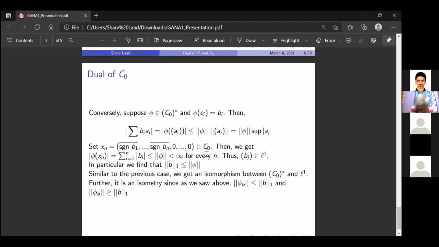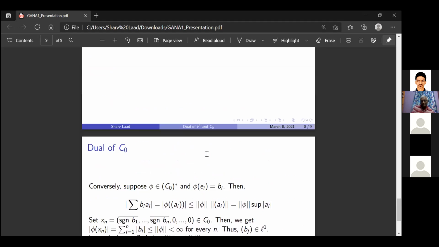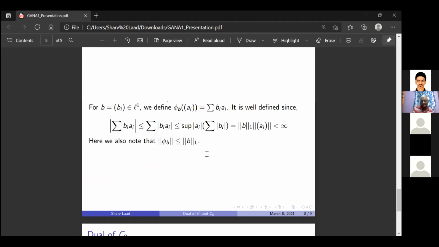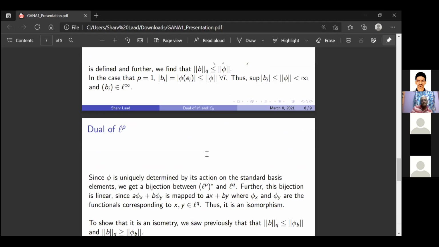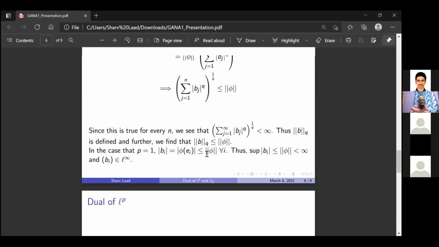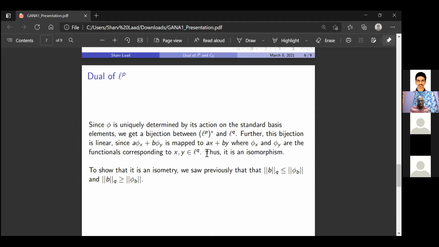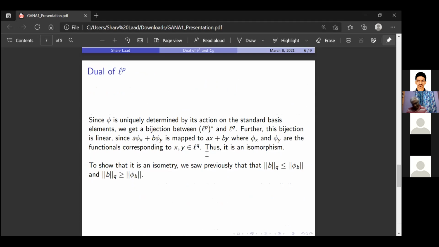So again, as we had seen previously, we get a bijection between C0 star and L1, and this bijection will obviously be linear.